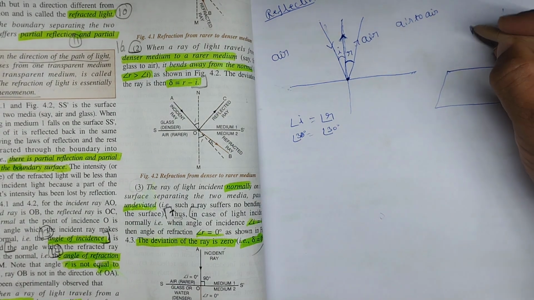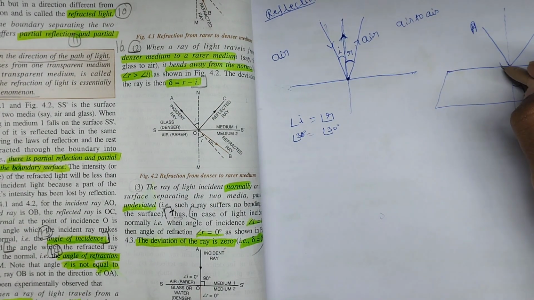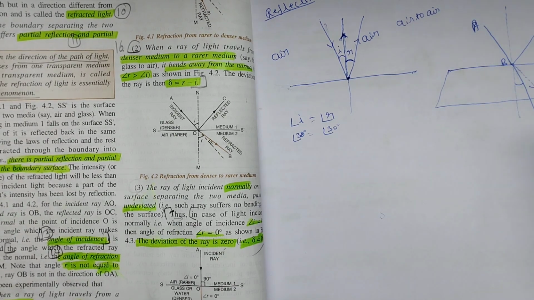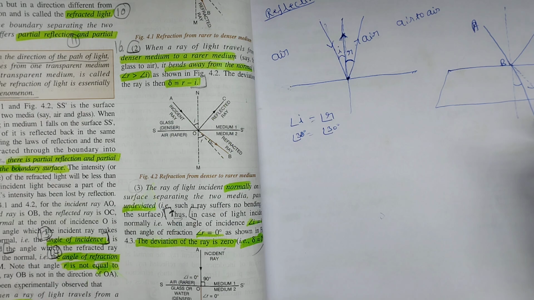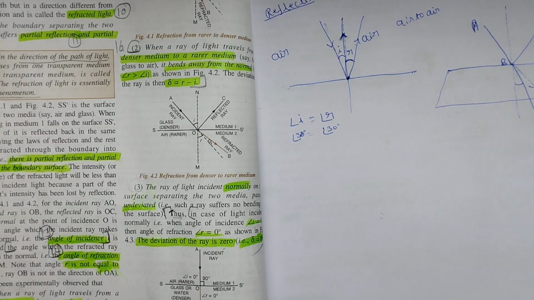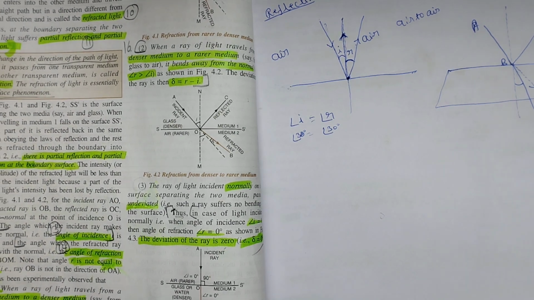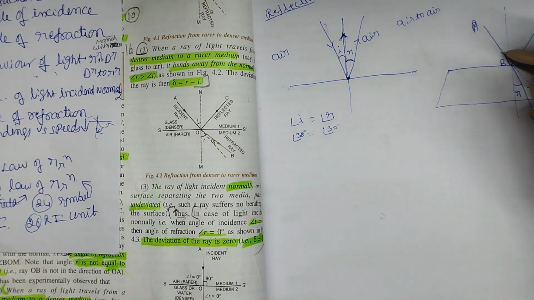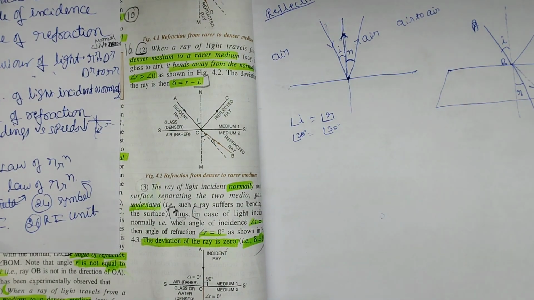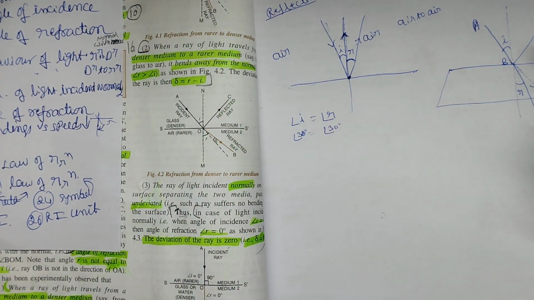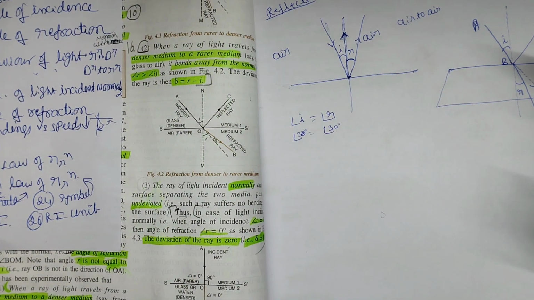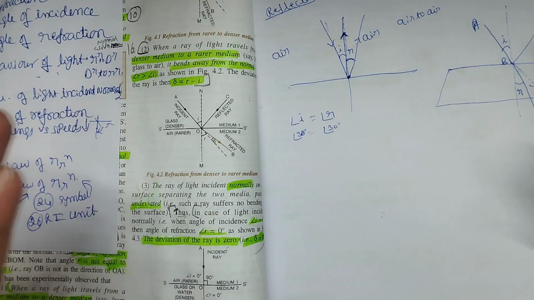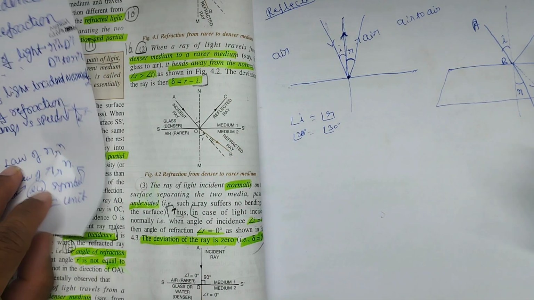The path is AB and BC. B to C should go in the straight path only, but it moves in the BD path. The path is changed, right? That is called refraction. This is the angle of refraction, and this is the angle of incidence. When light passes from one medium to another medium, the direction of its path changes.